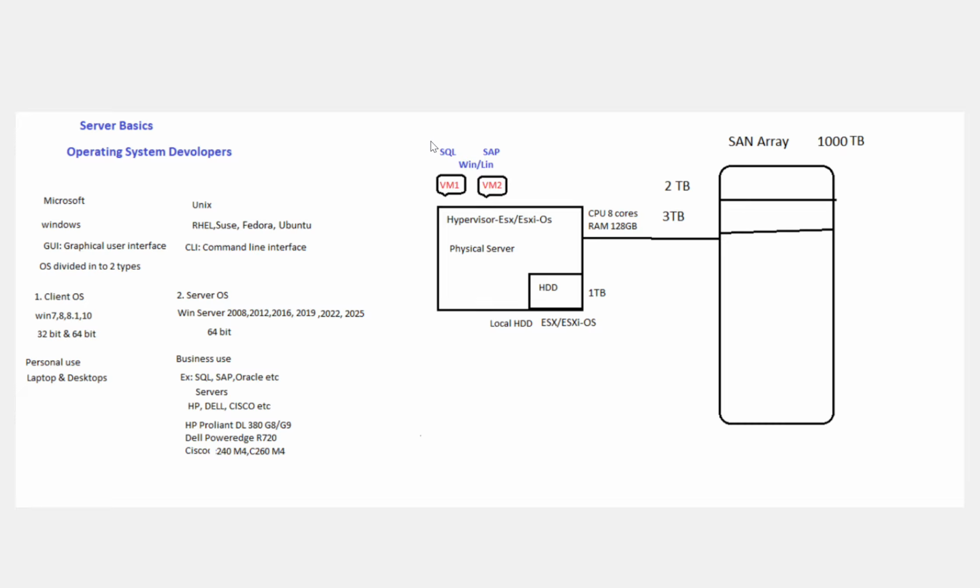For VM2, the SAP application is required. The client clearly mentioned that to configure the SAP application on VM2, they want Linux operating system version 8. So we have to install Linux version 8, then hand over this VM to the client or application team. They will install the SAP application, configure it, and test it.